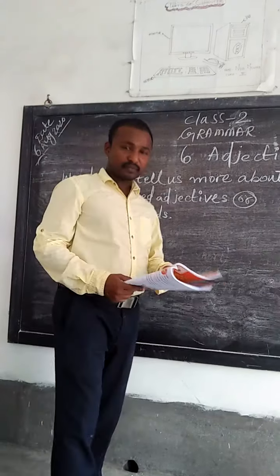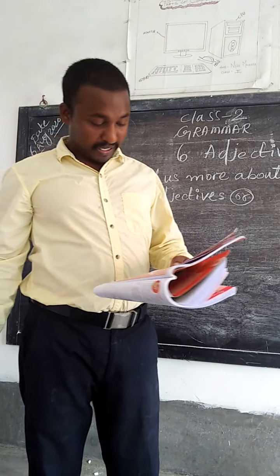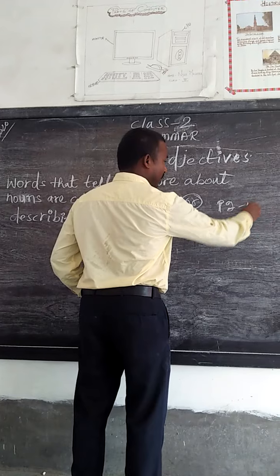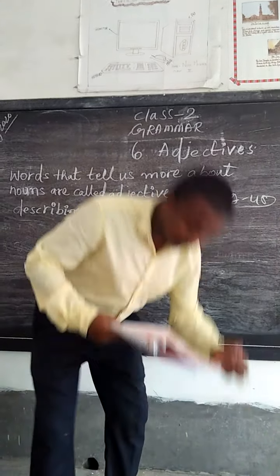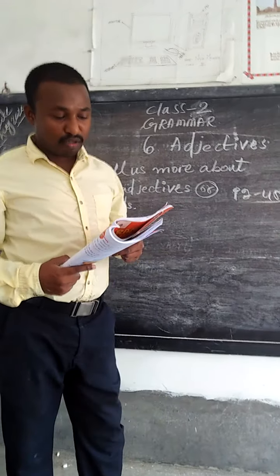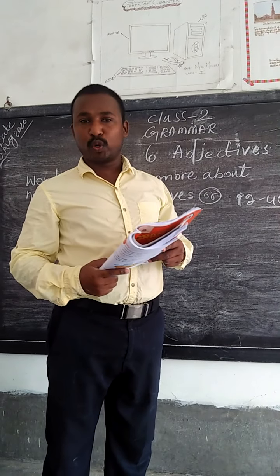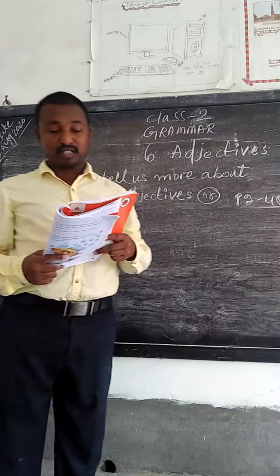Now let us come to the page. Today they have given page number 48. Have you read Rapunzel's story?